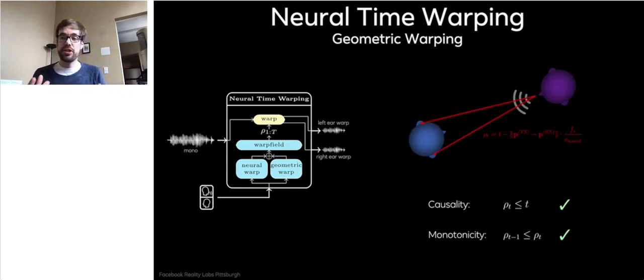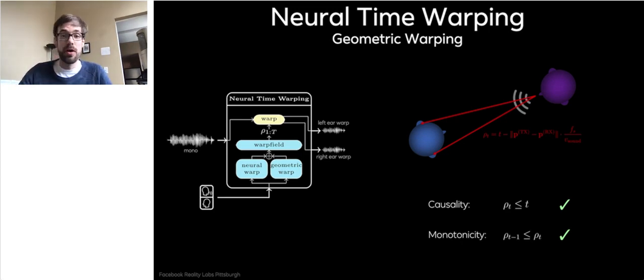The idea of geometric warping is fairly simple. You have the transmitter, you have the receiver. In order to compute for each ear of the receiver how many samples we have to warp the signal by, we just take the current time frame, compute the distance between transmitter and receiver, multiply this with the audio sampling rate, and divide by the speed of sound. That is the number of samples that pass in order to get from the transmitter to the receiver over that distance. And that is the number of samples that we have to warp.